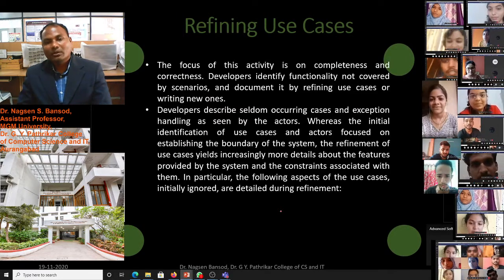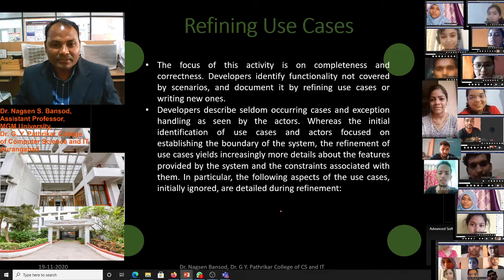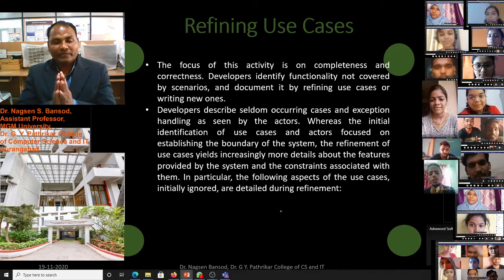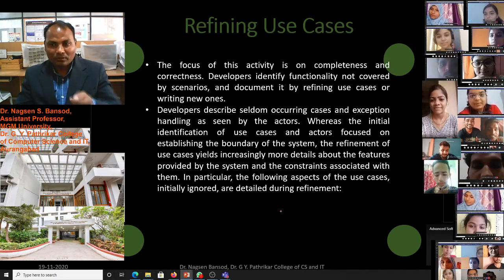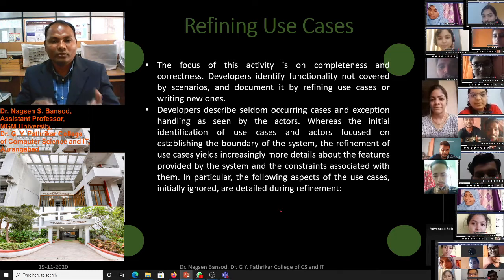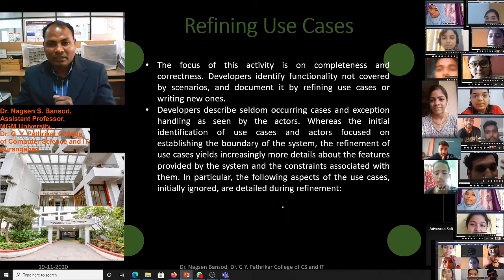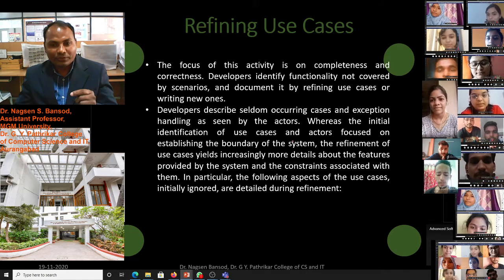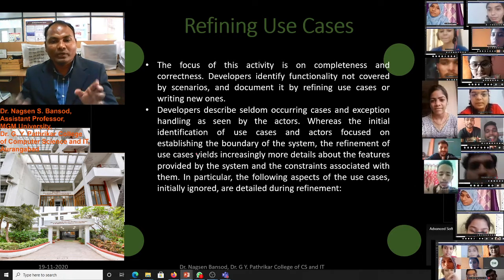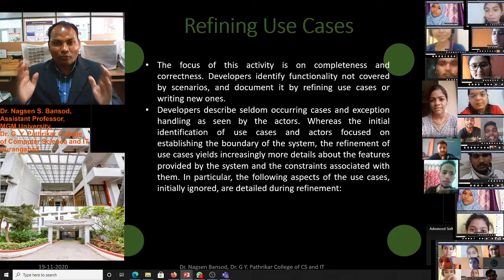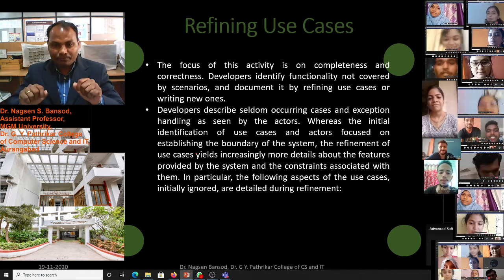Developers describe the seldom occurring cases and exception handling as seen by the actors. Sometimes there is a very huge demand from the user side to the software. As a developer, we have to think about the exceptions. Whereas the initial identification of use cases and actors focused on establishing the boundary of the system, we have to focus on the use case boundaries and scenario boundaries.